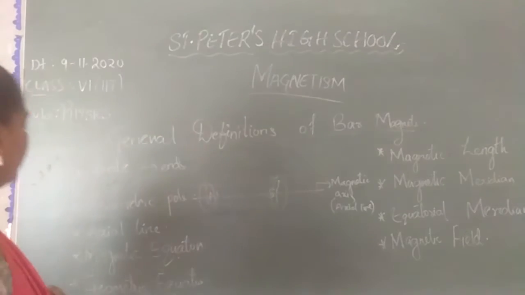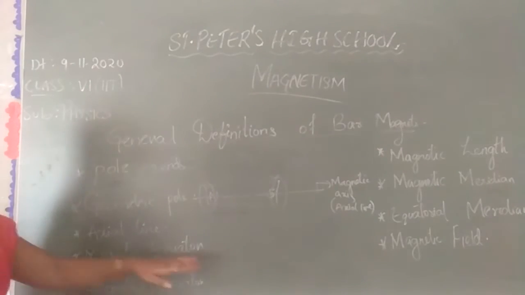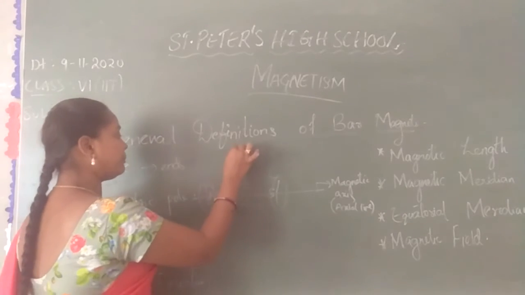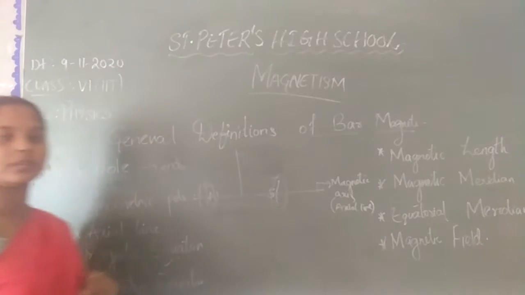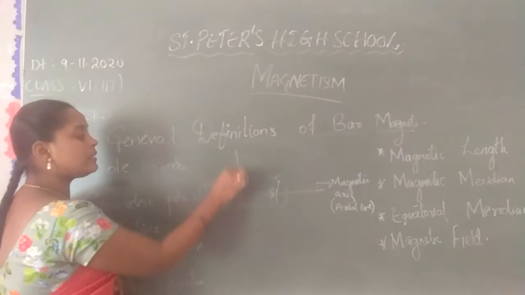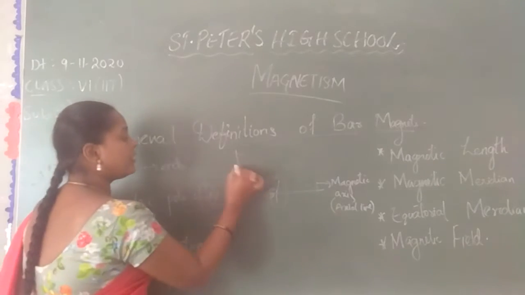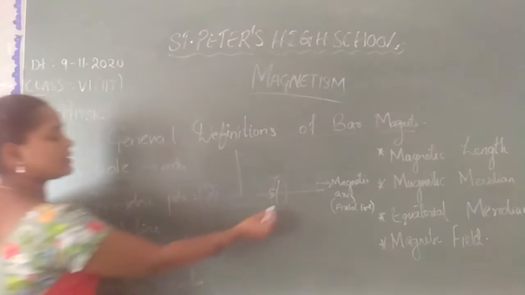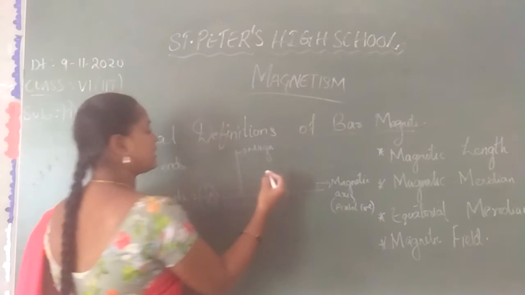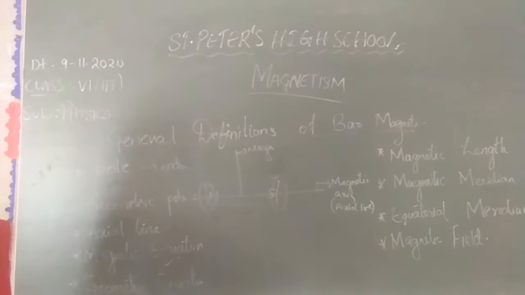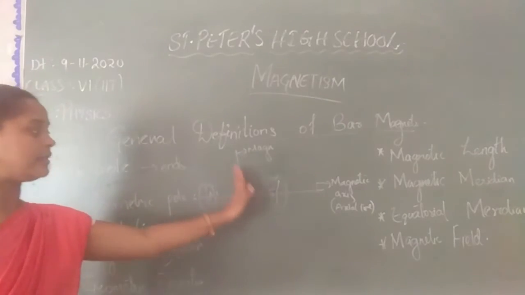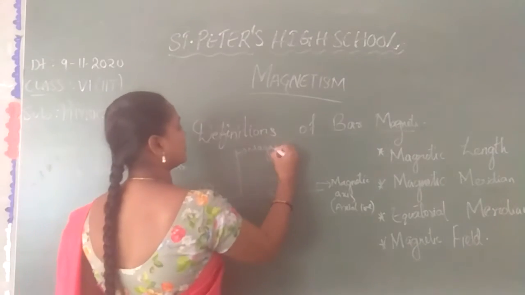Next is the magnetic equator. The magnetic equator is an assumed line perpendicular to the axial line. Just the line perpendicular to the axial line as well as the bar magnet is called the magnetic equator. This is the axial line, this is the magnetic equator. The equator divides the magnet into two halves. So this magnetic equator divides the magnet into two halves, and at the center it is called the magnetic equator.